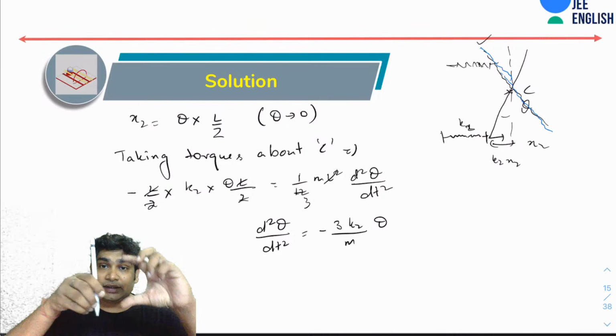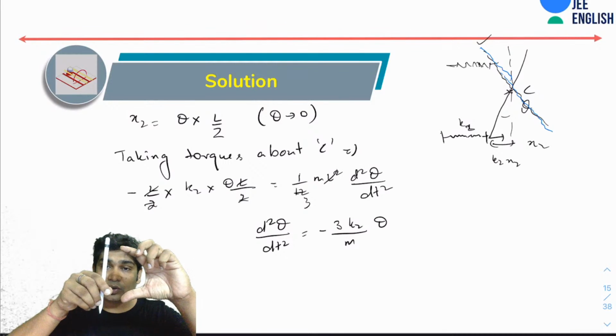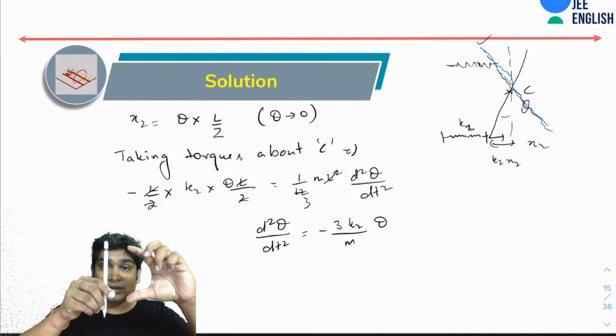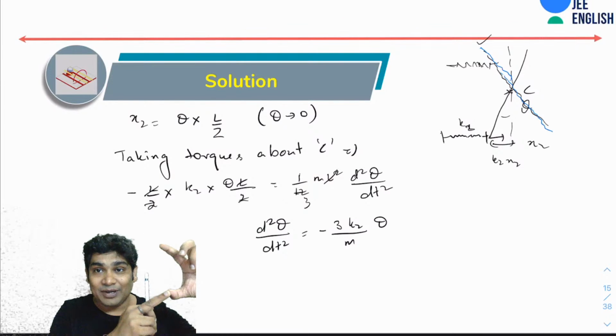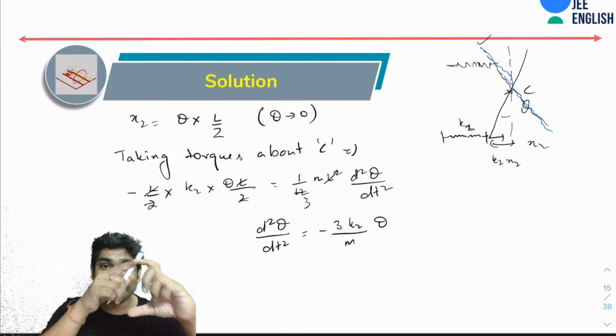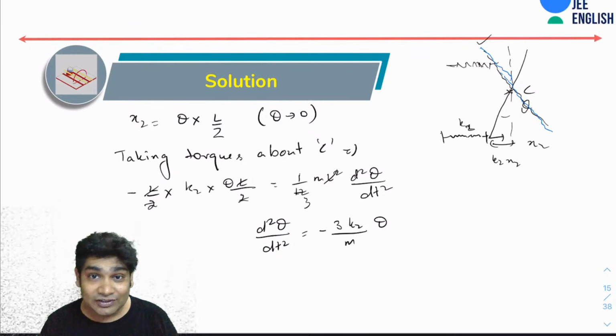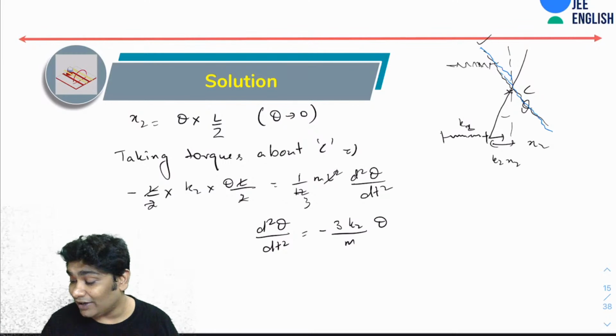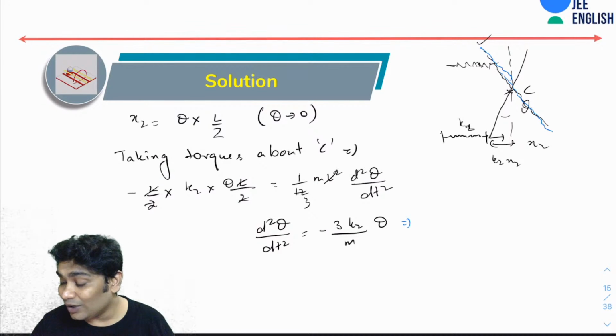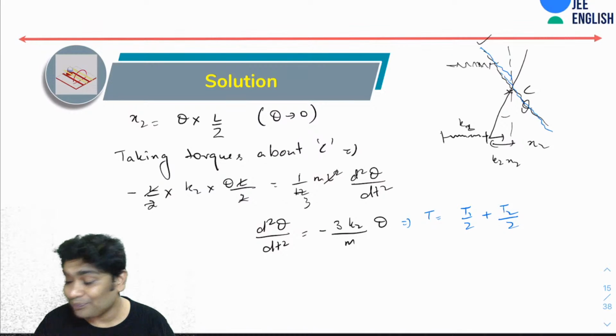Now please remember that this half oscillation, when it goes from here and comes back here, is happening with the spring K2. This half oscillation will happen with the spring K1. So half the time periods of both would be added to find the total time period. So the total time period would be T1 by 2 plus T2 by 2.